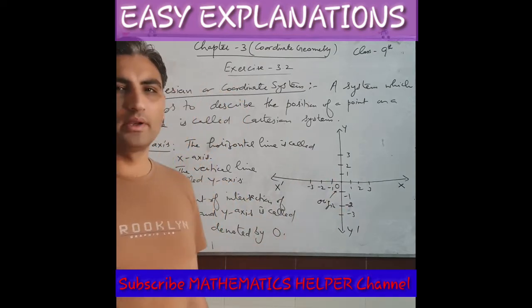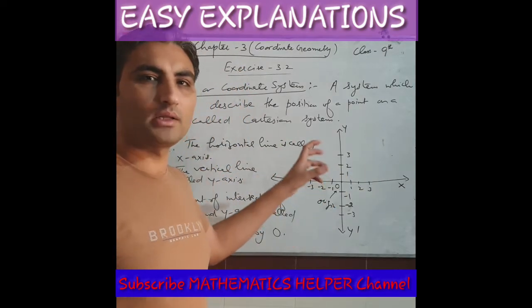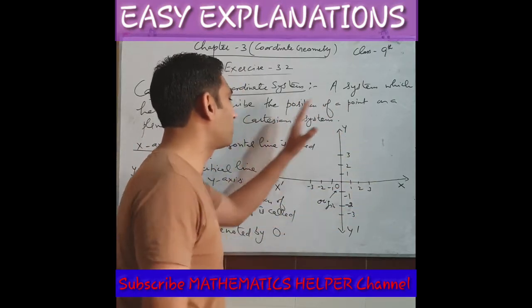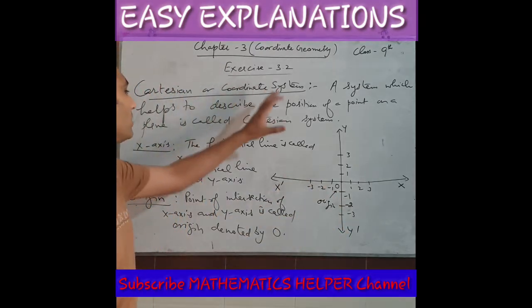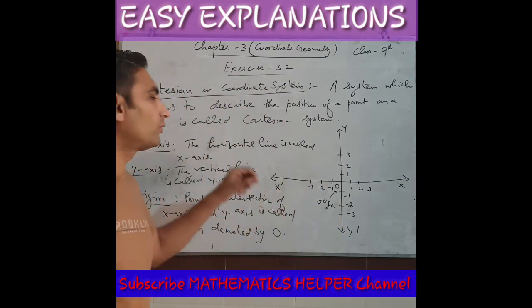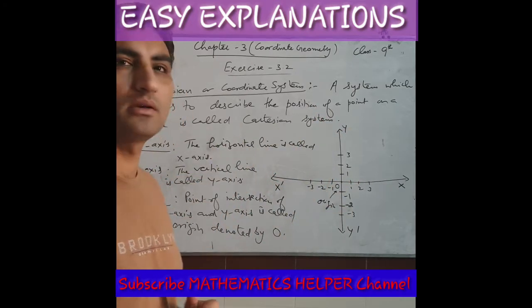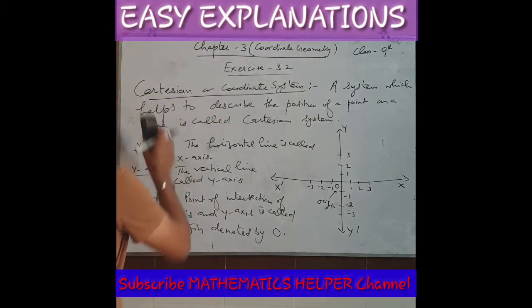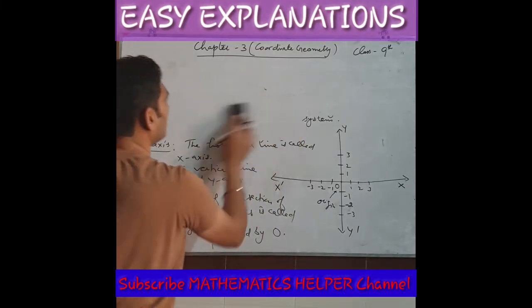Now there are two more definitions which we have to remember. I am going to erase this, then we will go for these definitions. We have to mark many things about this coordinate or Cartesian system, so I will remove all these now, and we will write a few lines about this combination of axes. Let me erase first. See what is next after this. Then we have the first thing.